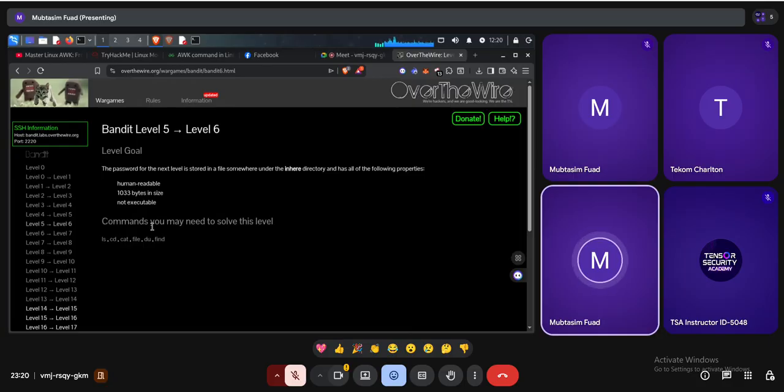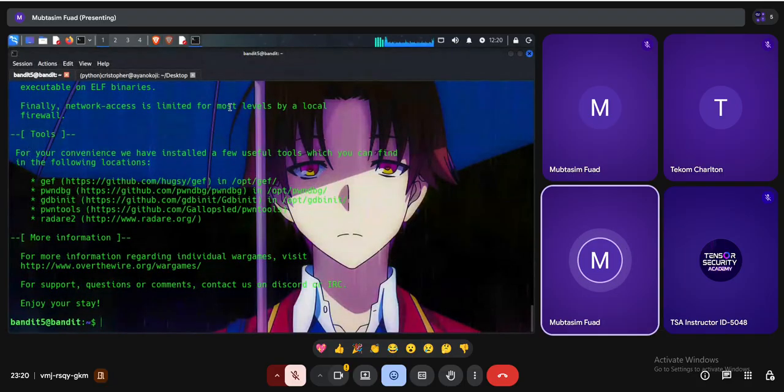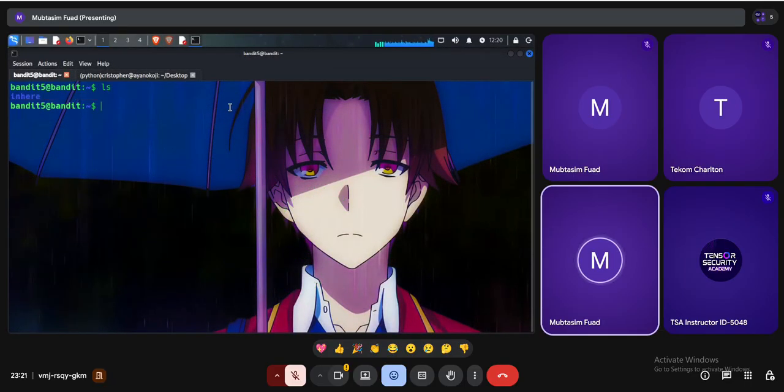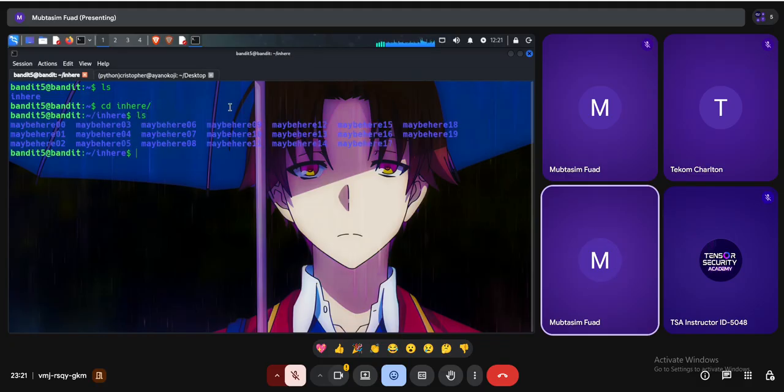Okay, that's an interesting point. First of all, what I can do is go to the inherit directory. So clear the command first of all, ls, cd in here. If you use ls again, you will see something like this. These are multiple directories, and in these directories there are multiple files as well. It's not possible for me to read all the files manually. That's irrational. So instead of ls, I can use a command called echo. Let's try to use echo.